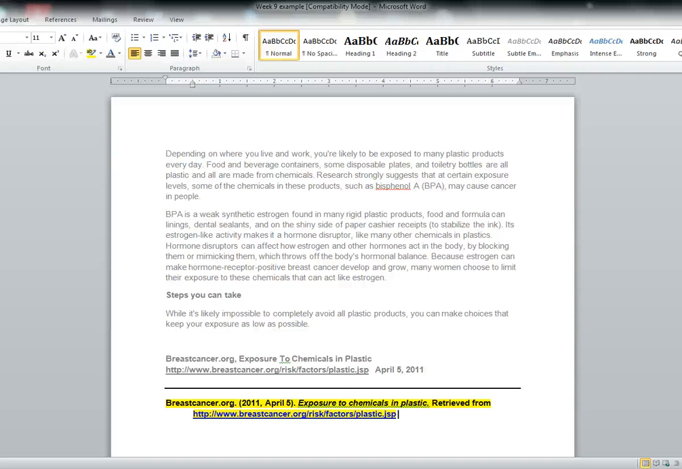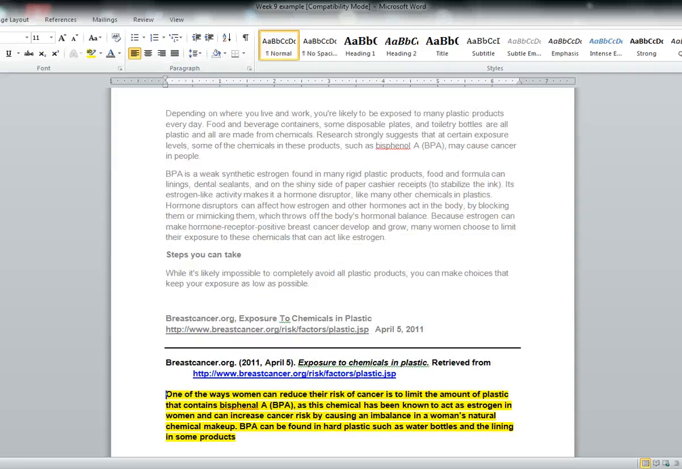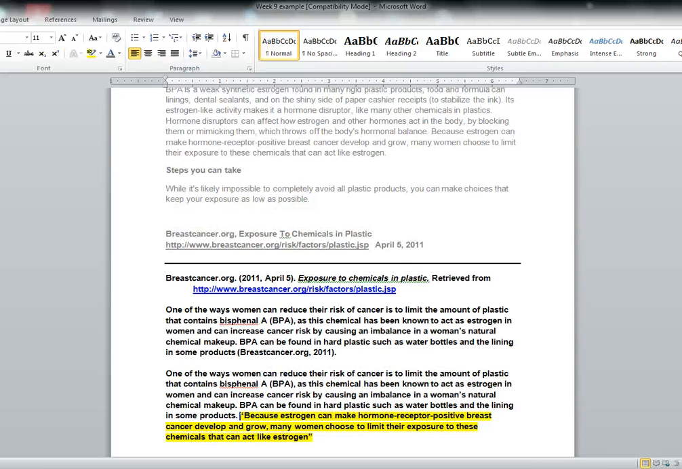Next, I'm going to paraphrase the information I found in this source. I've read it several times and I understand that it's talking about reducing cancer risk by cutting down on plastic products that contain BPA. And now I'm going to add my in-text citation at the end to credit my source. And there it is. Next, I'm going to copy the paragraph I wrote again, this time adding a quote, and finally my in-text citation. Remember, when you quote, you must include a page or a paragraph number. And Part 1 of the assignment is done.